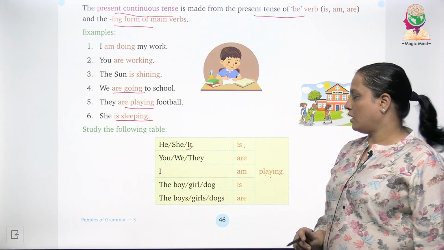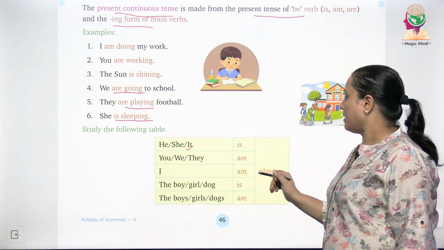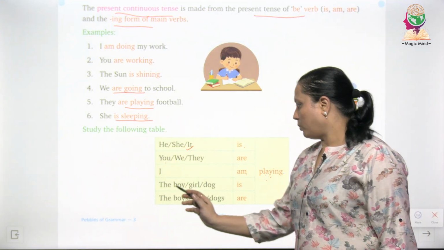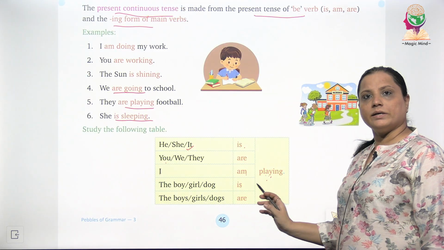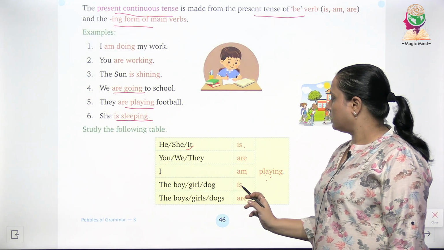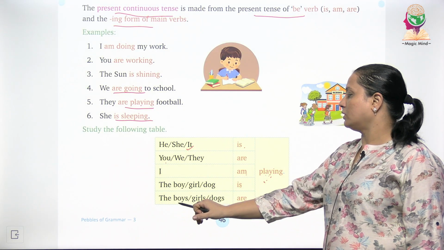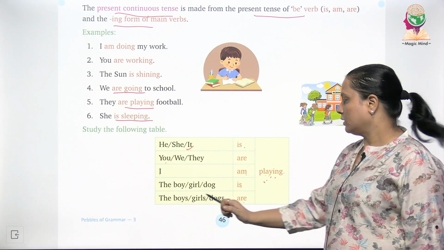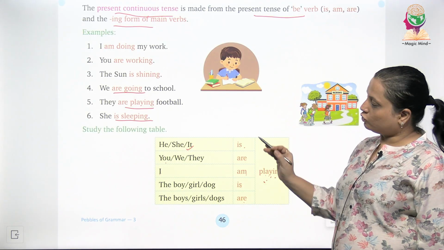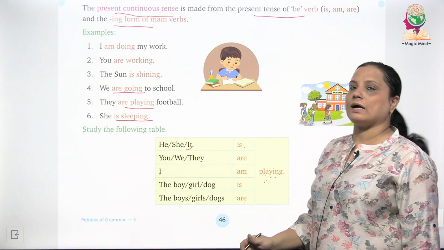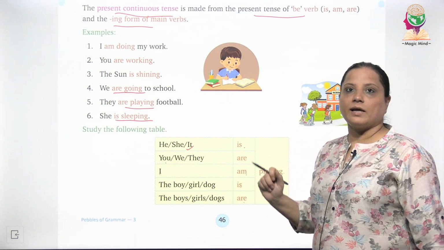Next is I. We will always use am along with I. I am playing. The boy is playing, the girl is playing, the dog is playing. When we go for plural nouns, the boys are playing, the girls are playing, and the dogs are playing. So this is how the table helps you to understand what is a present continuous tense. Now let's move to the next page.